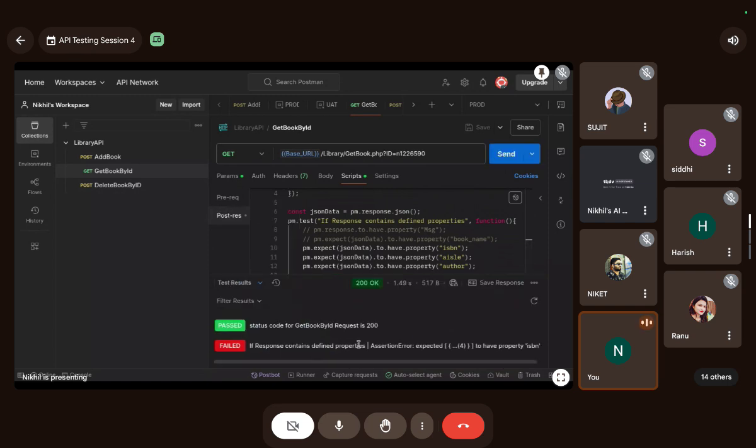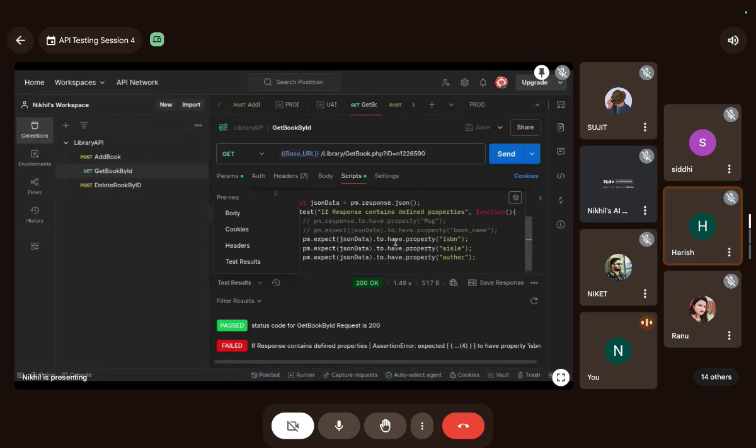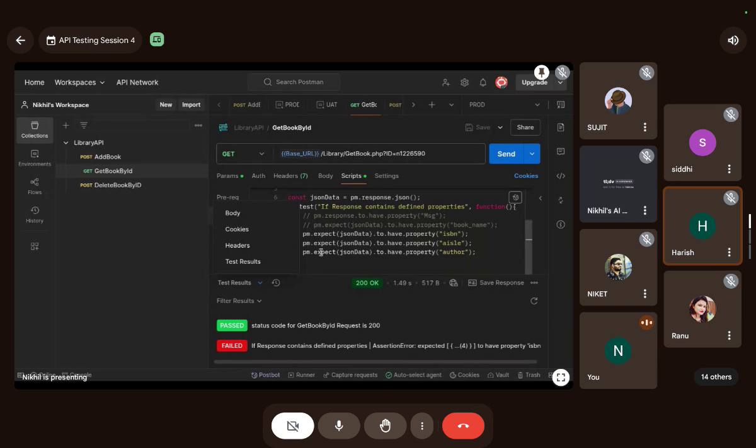It's again failing. I don't understand what the error is. Maybe something is wrong with braces or anything. No, I don't think so. If the braces were wrong, then the error must be here.